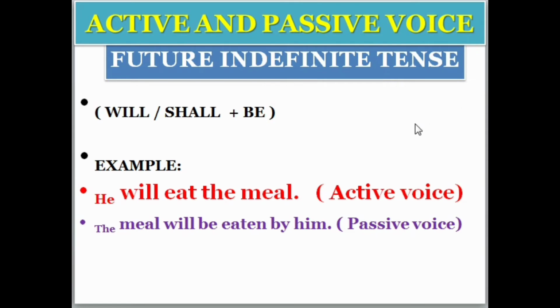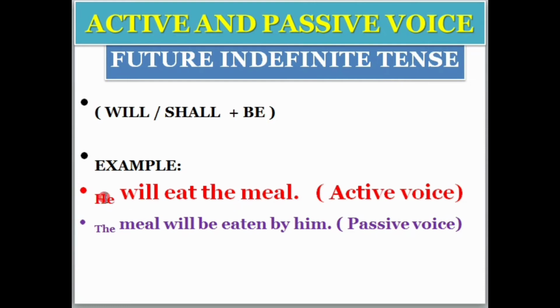Okay my dear, so here we have the future indefinite tense. We have the helping verb will or shall plus be. Whenever you are changing the future indefinite tense, you have to change it into future continuous. Okay, the example is given here. He will eat the meal. How to change it into the passive voice? The meal will be eaten by him.